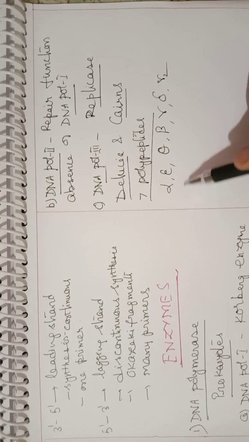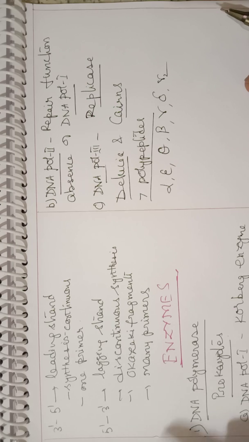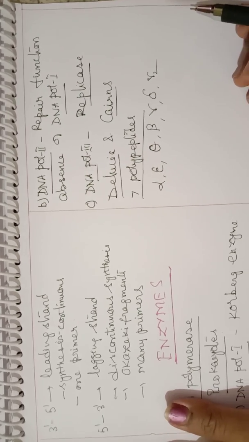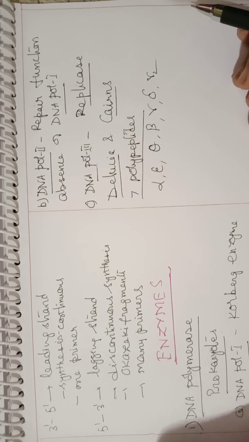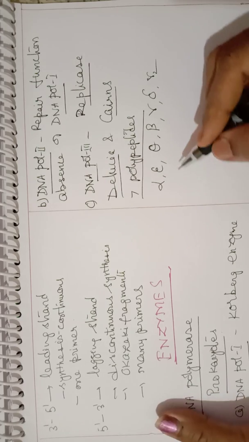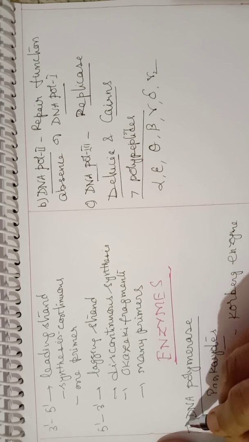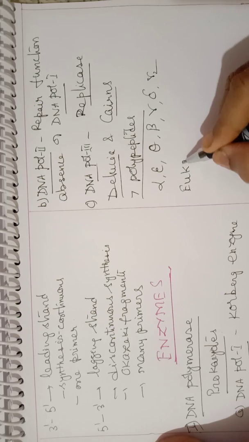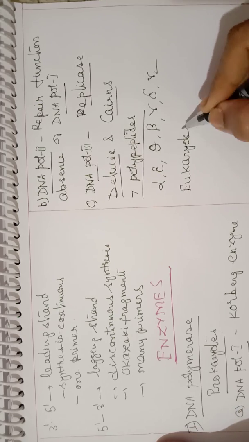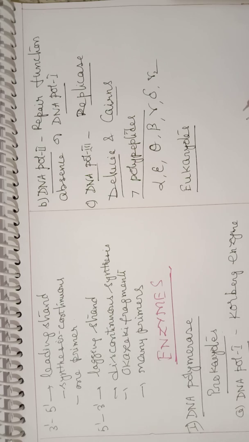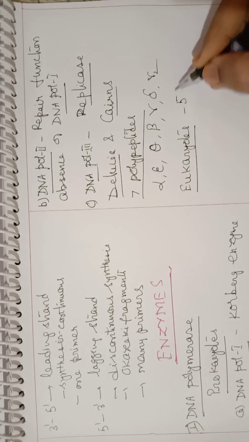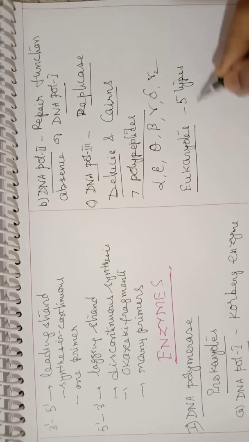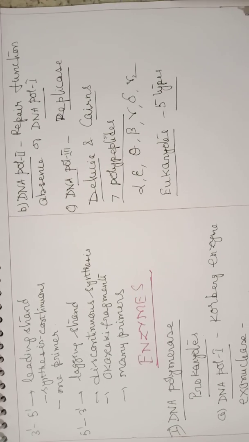So these 7 polypeptides are present in DNA polymerase 3. Okay, now in case of prokaryotes we have seen this. What about DNA polymerase in eukaryotes? In eukaryotes, there are 5 types of DNA polymerases. So let us see what they are and their functions.